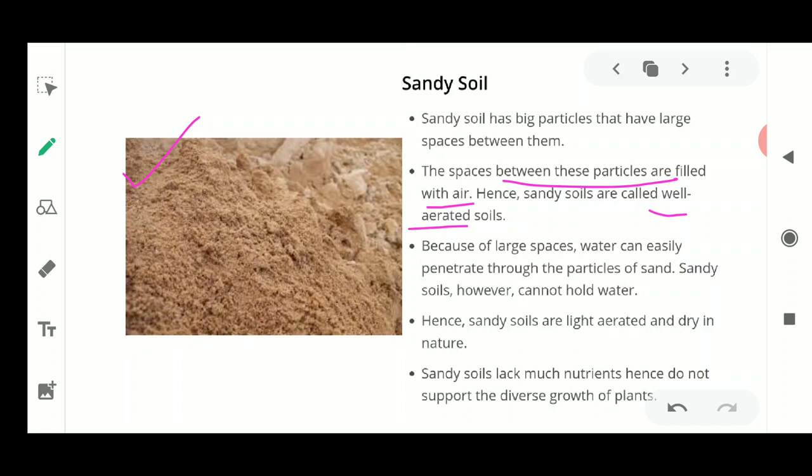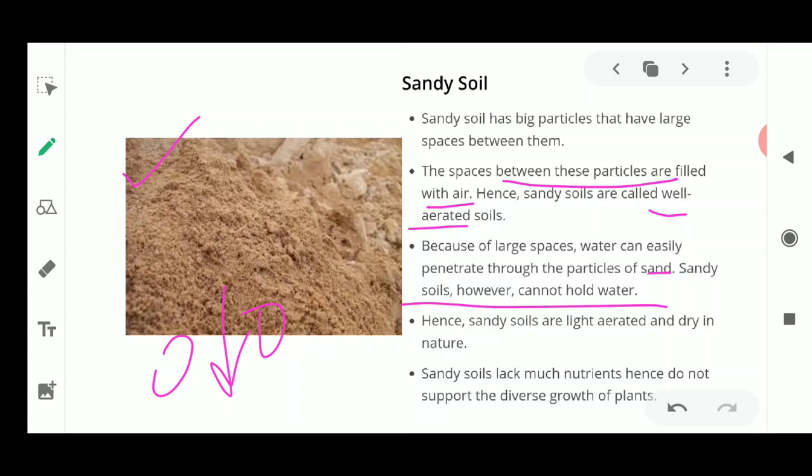Next, because of the large spaces, water can easily penetrate through the particles of this sand. The water can also move in between the particles of this sandy soil, so it cannot hold water. This could be one of the features of sandy soil: it cannot hold water.